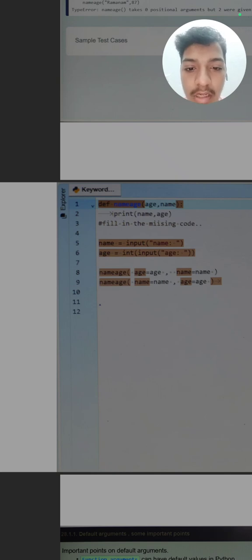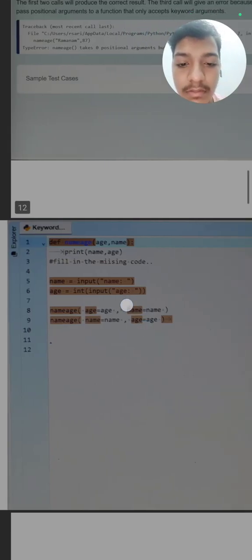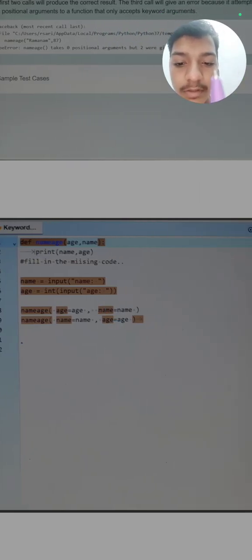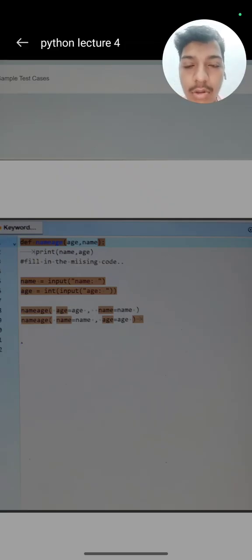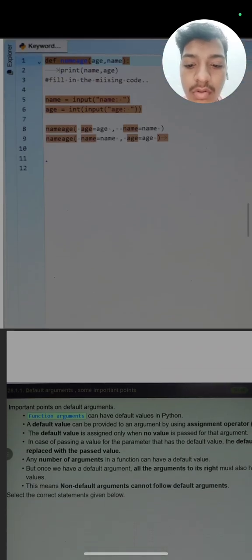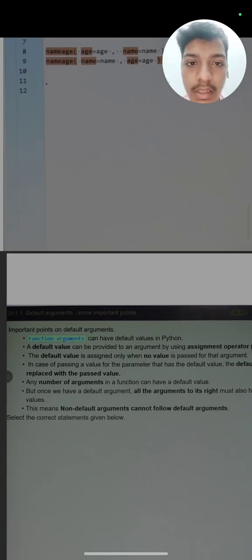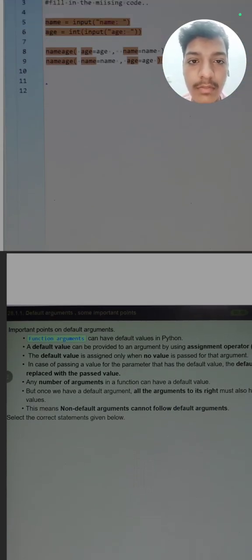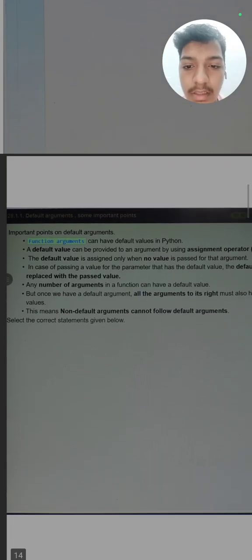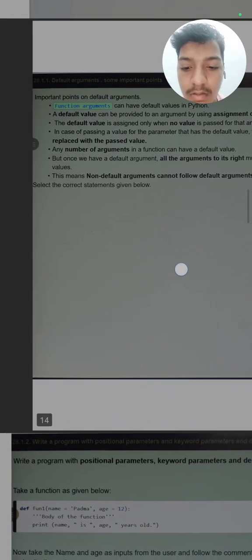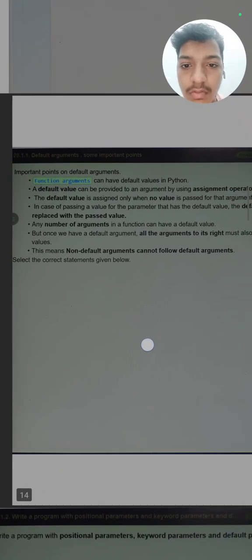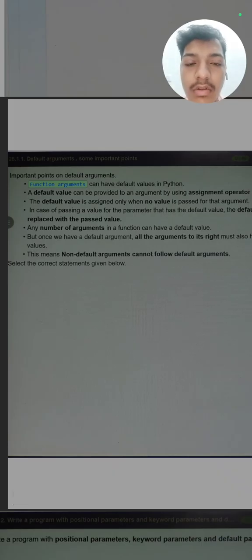If it is a positional argument, we need to write first age then name, otherwise it will give an error. But this is a keyword argument, you need to specify first the parameter then the argument, first the parameter then the argument. So this is the difference between keyword argument and positional argument. Then there is default argument also in Python. So a function argument can have a default value.